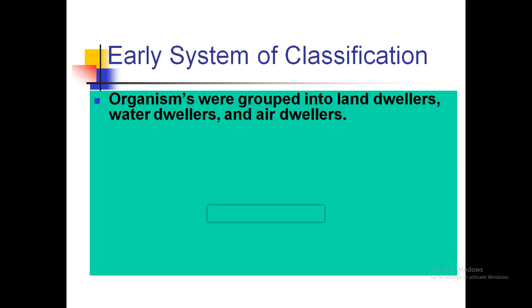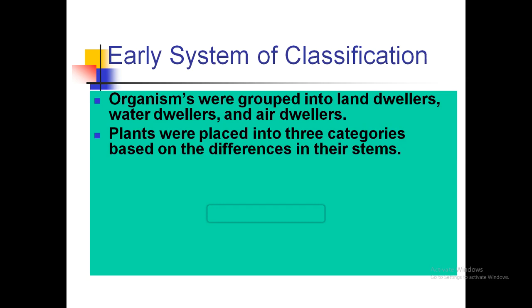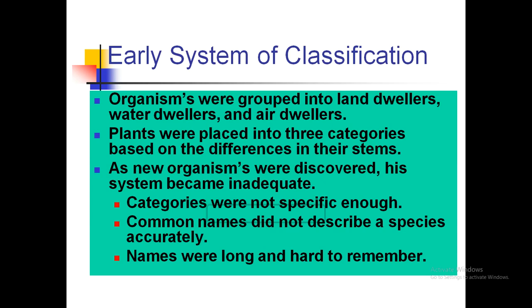The early system of classification. Organisms were grouped into land dwellers. So this is the classification of Aristotle, how he classified organisms into different groups. The first ones he made were the land dwellers, the water dwellers, and the air dwellers. Plants were placed into 3 categories based on the difference in their stems. As new organisms were discovered, his system became inadequate because there were some organisms that were not related to any of his classification groups.